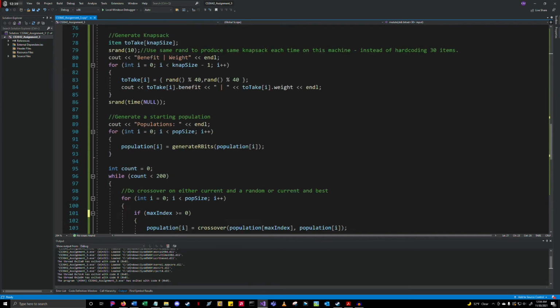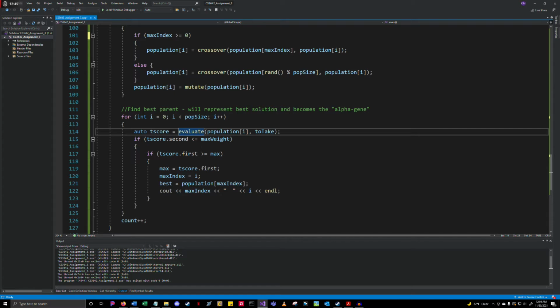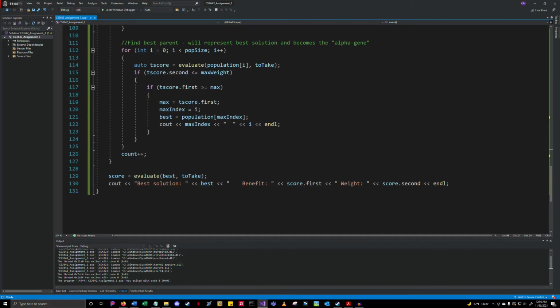So then the next thing that we do after we do our crossovers, mutations, evaluations, we evaluate to see which one is going to become the best one. Basically, it just finds the best one out of these with the highest score and a weight that's less than the maximum weight that we can carry. And then we just loop through this. I chose 200 times. Just arbitrary number, large number. It seems to work out. And then I just print out the final result, the resulting best genetic sequence that represents the best solution to the knapsack problem. And that's it.